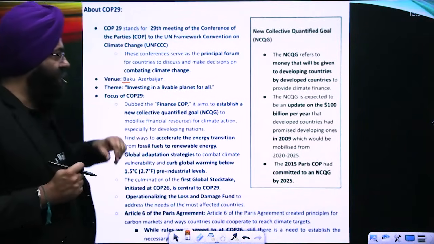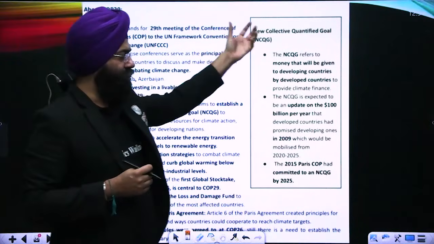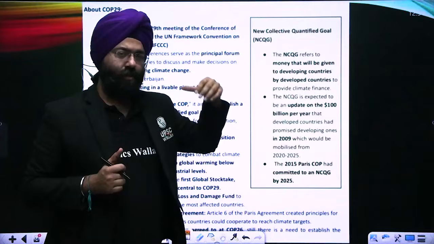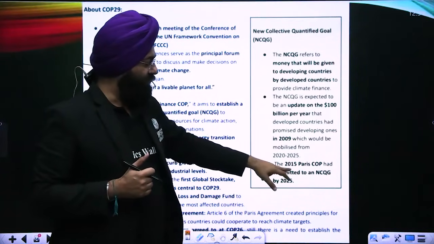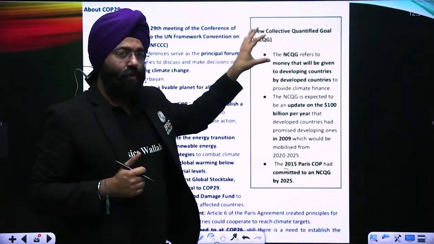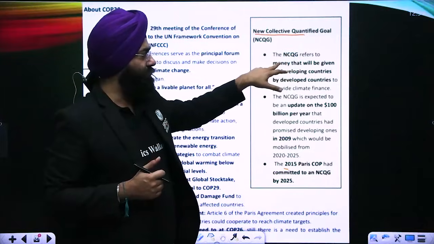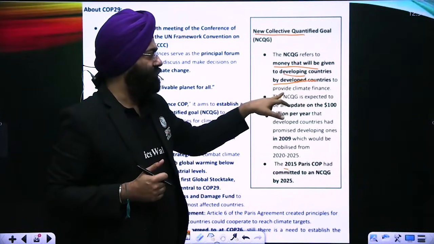We realize that there is a concept of the New Collective Quantified Goal that we hear. This term came in the 2015 Paris Agreement, the COP that happened in 2015. Now what it basically means, please understand: the New Collective Quantified Goal refers to the money that would be given to the developing countries by the developed countries to provide climate finance.